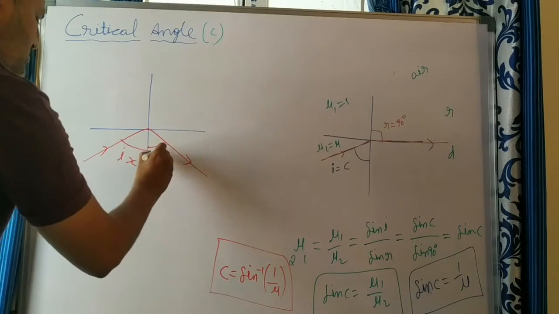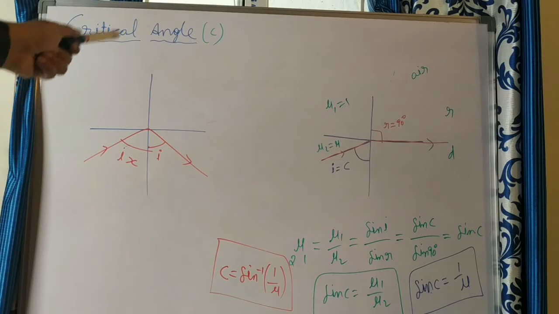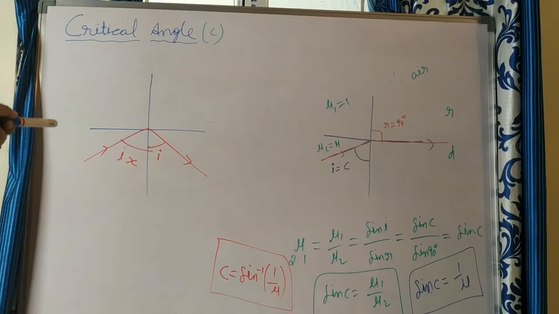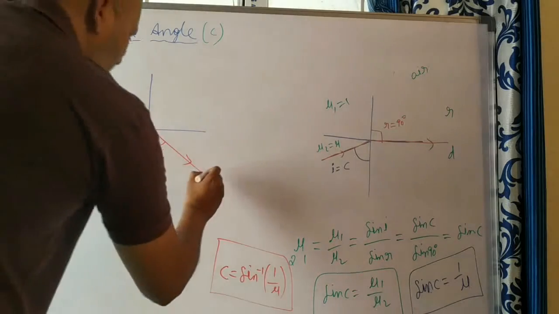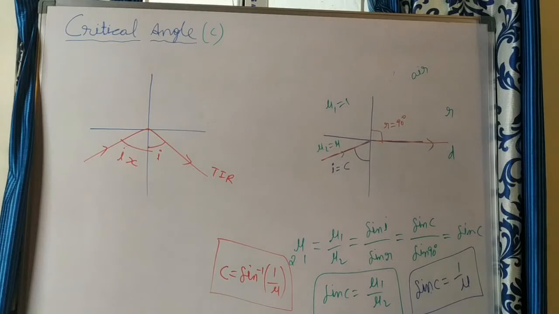That is also the same I. It follows the law of reflection. There is no refracted ray in the second medium. It is reflected back into the same medium. This is what you call total internal reflection, TIR. Total internal reflection means that even though these two are transparent mediums, and light can easily enter from one medium to the other medium.